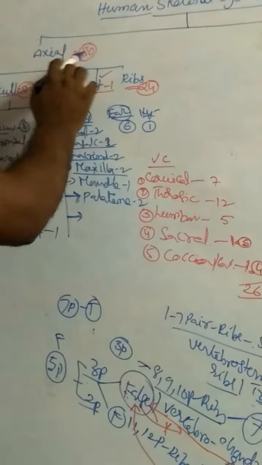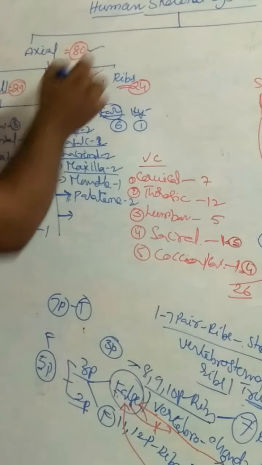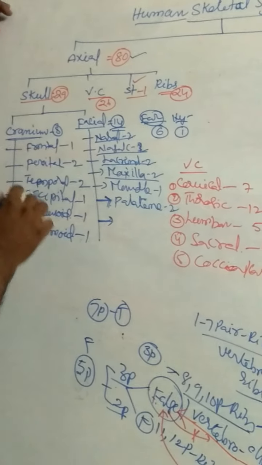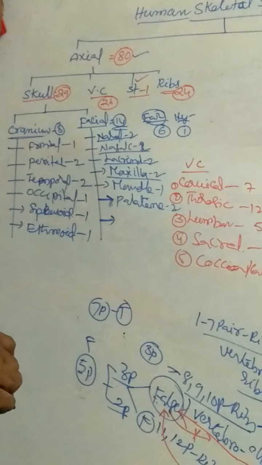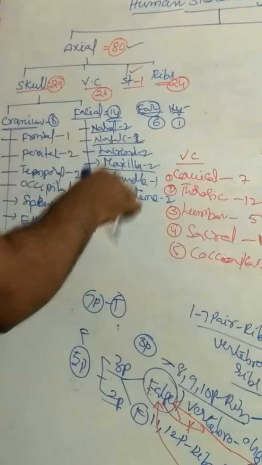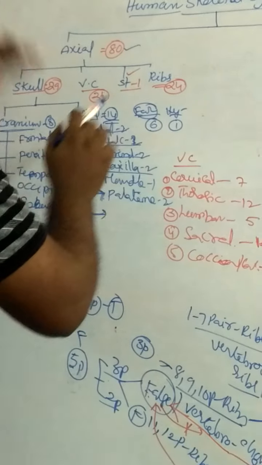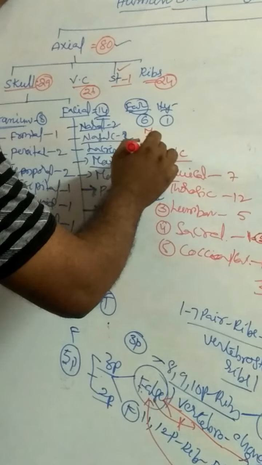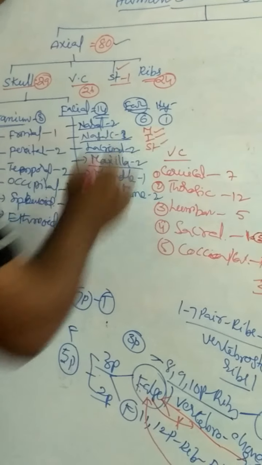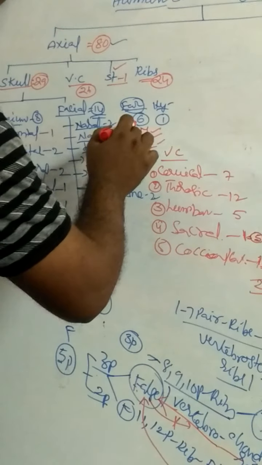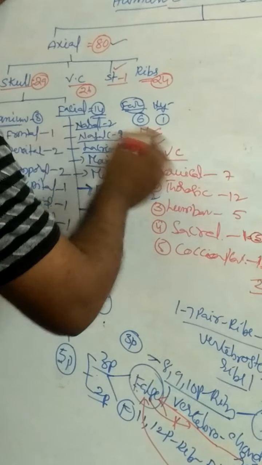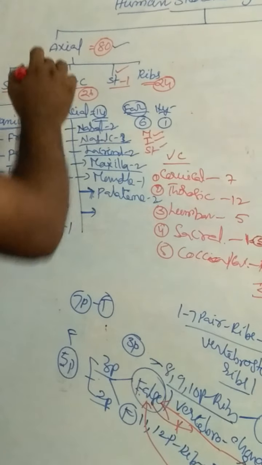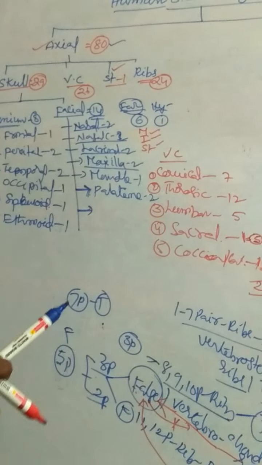So the total number of axial skeletal bones is 80. Skull bones 29. What are the 29 bones? Cranial bones 8: frontal, parietal, temporal, occipital, sphenoid and ethmoid. Facial bones 14. Ear ossicles: what are the 3 ear ossicles? There are 3 pairs: malleus, incus, stapes. A pair of malleus, a pair of incus and a pair of stapes. Total number 6. Total number of bones in the axial skeleton 80.